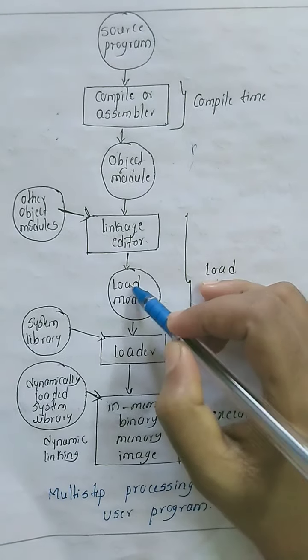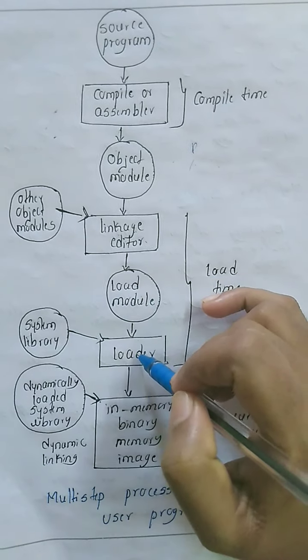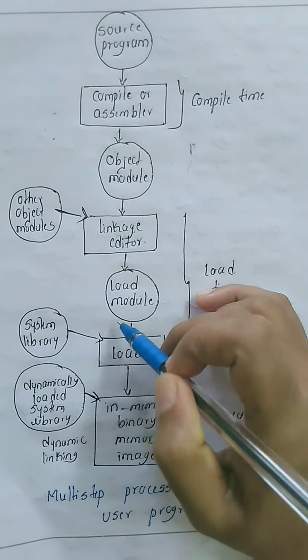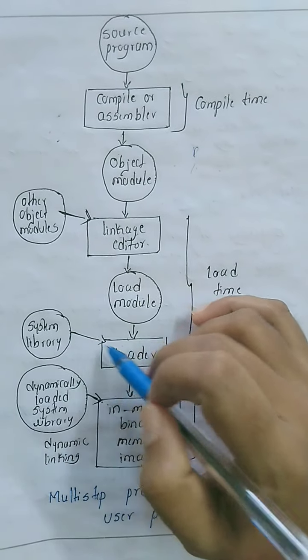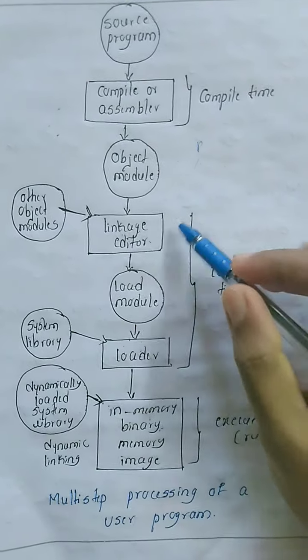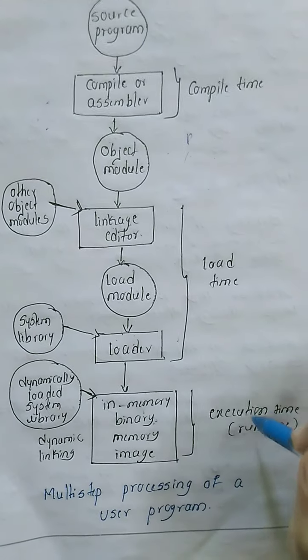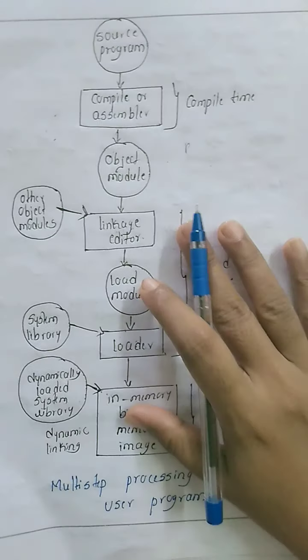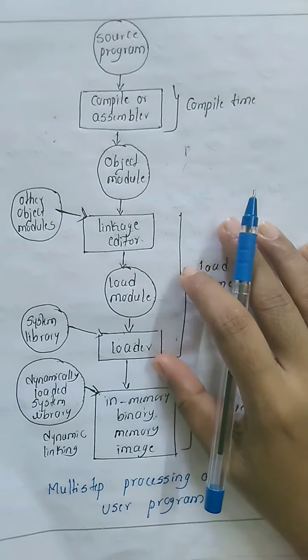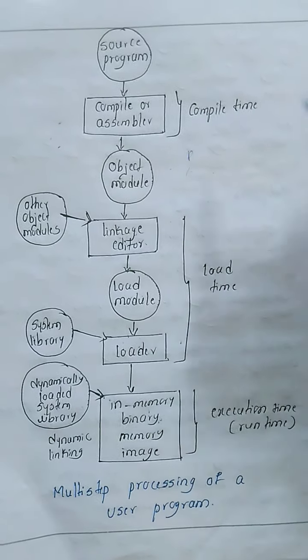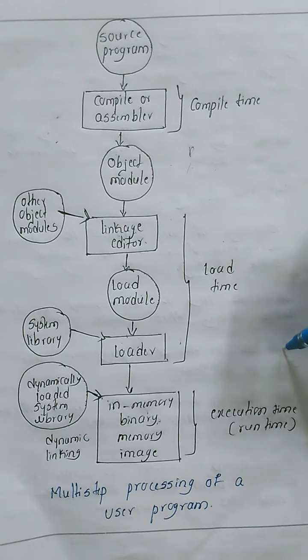What will it do? The loader will load the program into the main memory. While loading, it also loads the system libraries which are needed by the program. This is load time, compile time, and execution time. This is the diagram of how the program is going to be executed. So I am explaining about address binding. Address binding will not complete within just compile time, load time, and execution time.